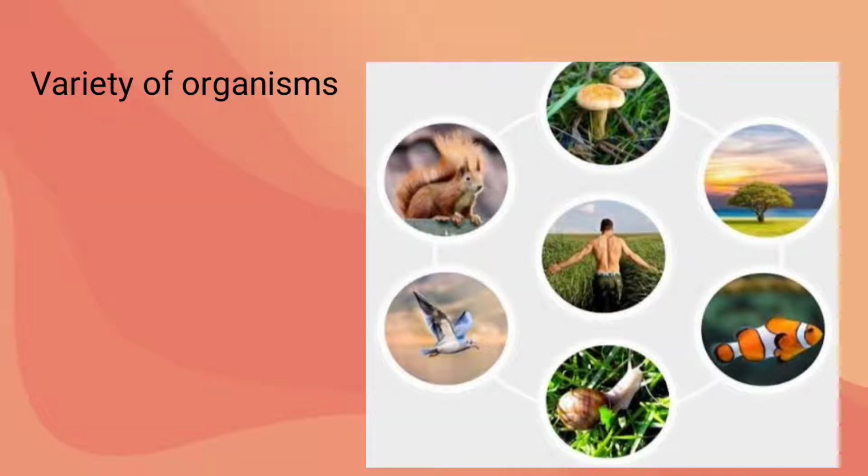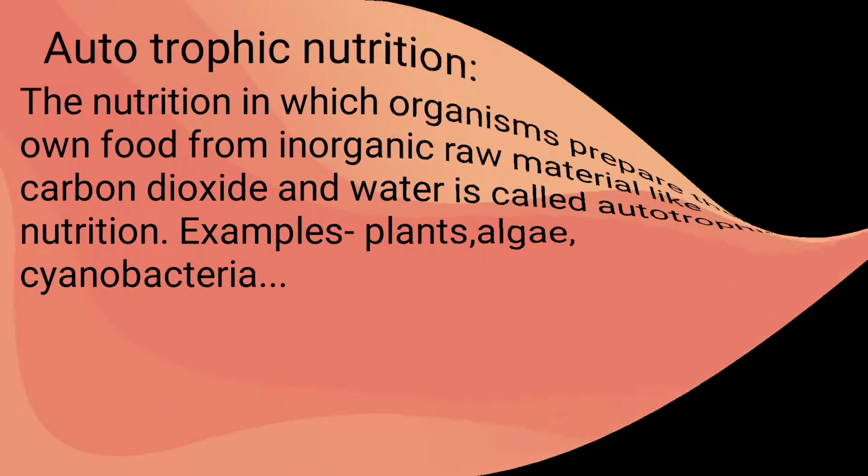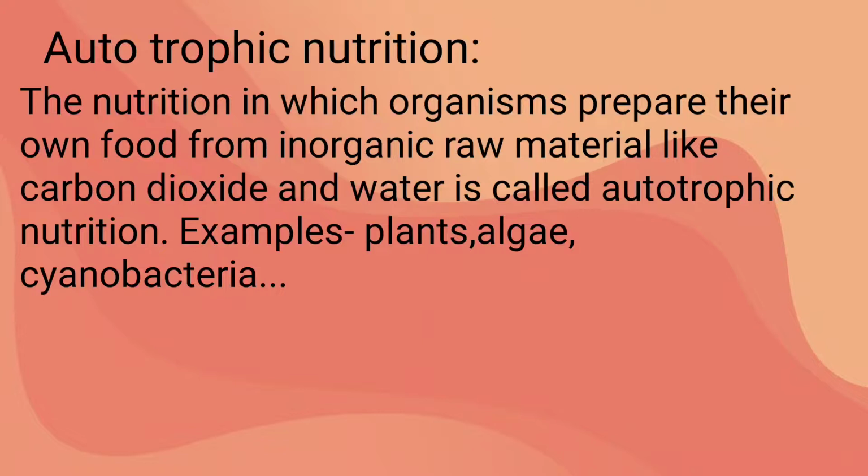But all organisms do not get food in the same manner. Based on the availability of food and their habit, they eat differently. Here I am representing herbivores. They eat only grass, whereas omnivores eat both grass and flesh, whereas carnivores eat only flesh. So, now we will discuss autotrophic nutrition.